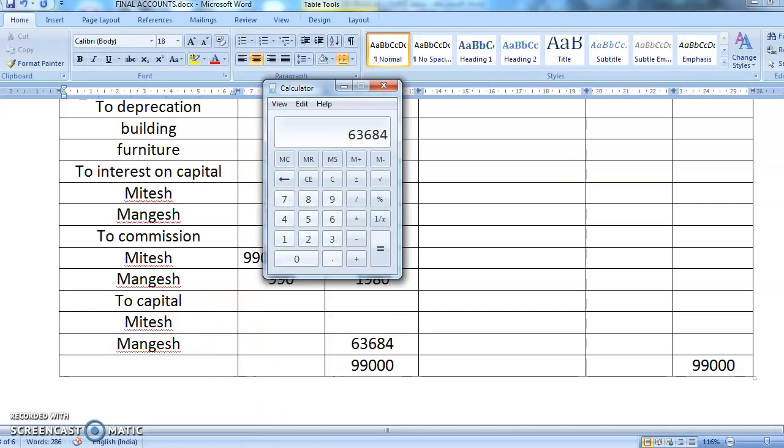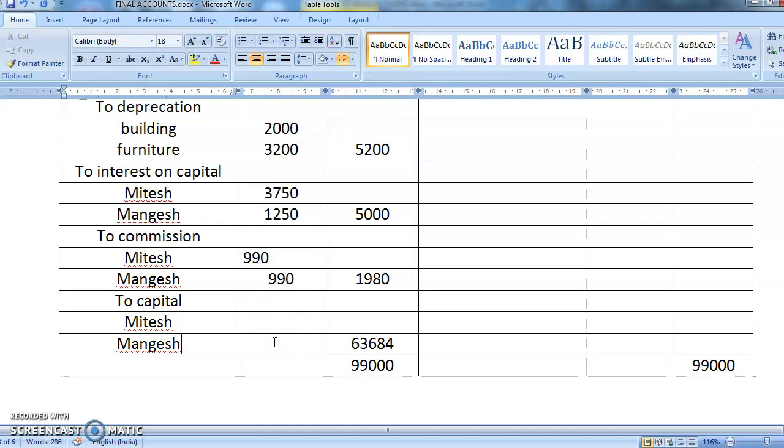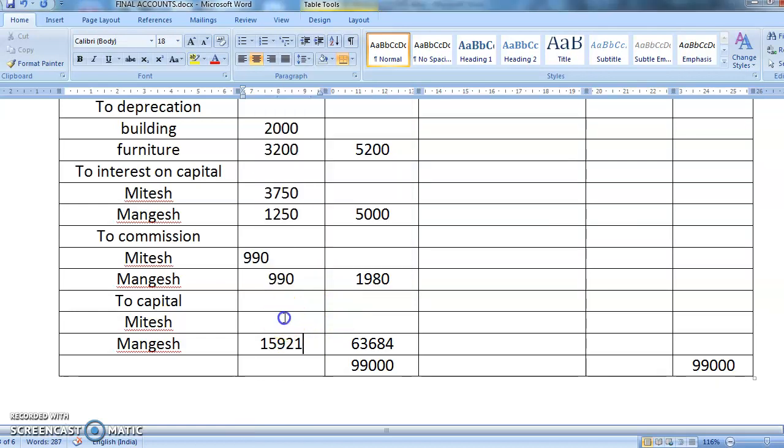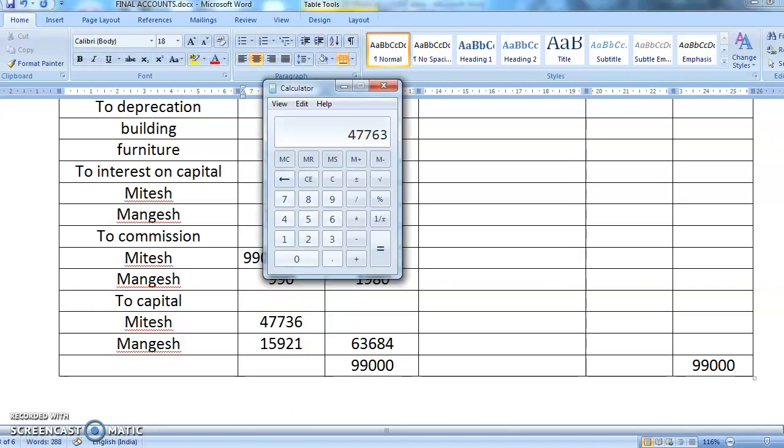So 3:1 means divide by 4. When I'm dividing by 4, I get 15,921. So Mangesh will get 15,921 and Mitesh will get, multiplying by 3, 47,763.